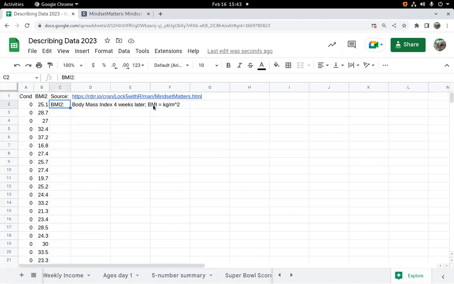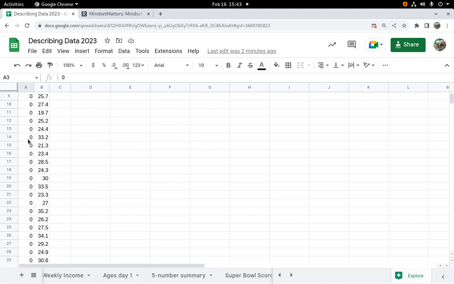And if you're not sure what BMI, body mass index is, it's your mass in kilograms divided by the square of your height in meters. And there are websites you can go to calculate your BMI based on feet and inches and pounds if you want also. So these are the BMI values for the women. The 0 in front means they didn't know that their work constitutes an active, healthy lifestyle according to the Surgeon General, and the other ones do.